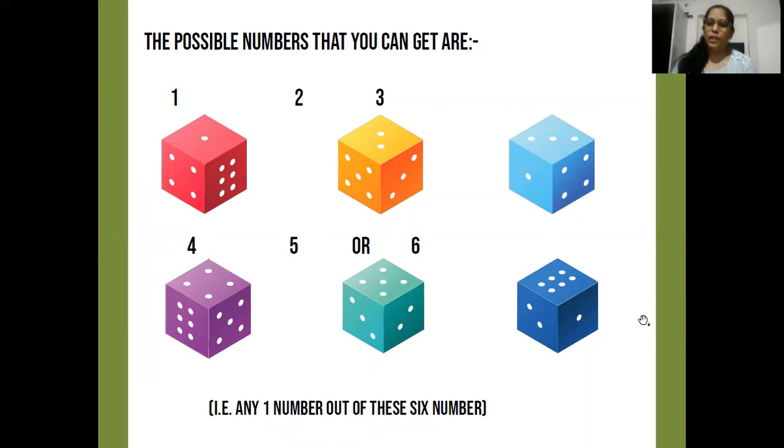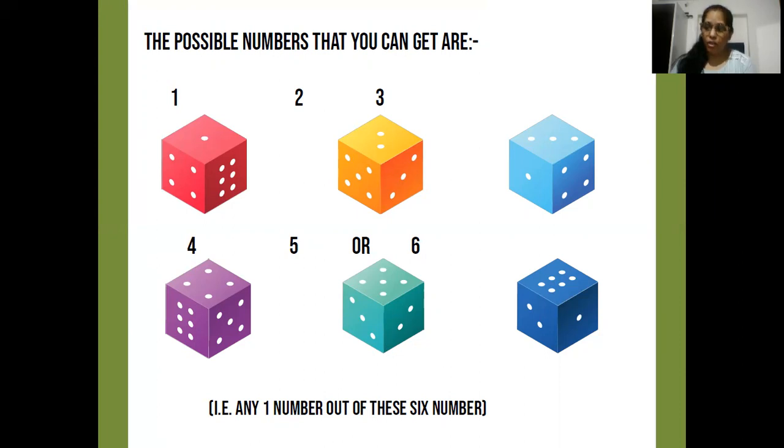It is not possible that you get the number zero, or that you get the number seven, or that you get the number two and number three simultaneously in one chance, once you roll the dice only one time, right? Because we cannot get number 0 or number 7, because we all know that a dice has only numbers 1 to 6. So there are only chances that we get either of these numbers 1 to 6.